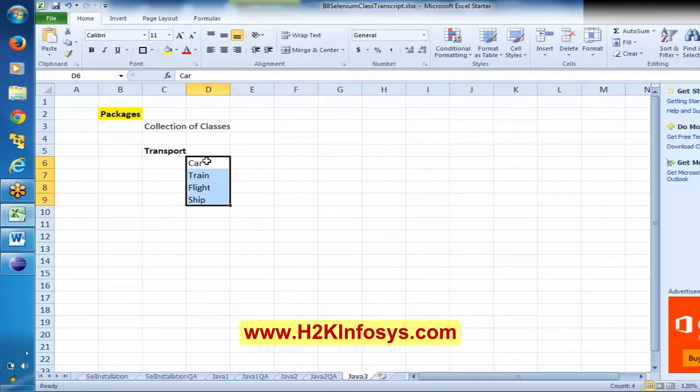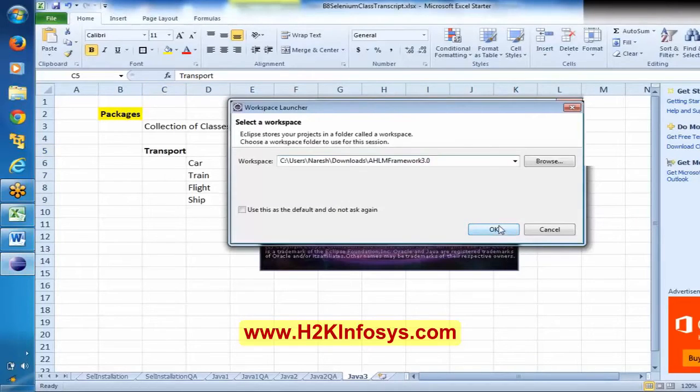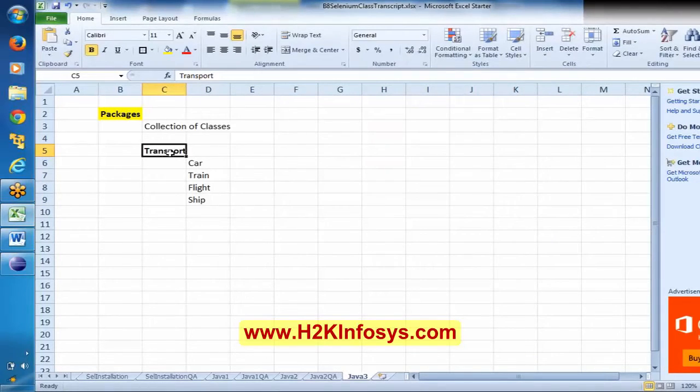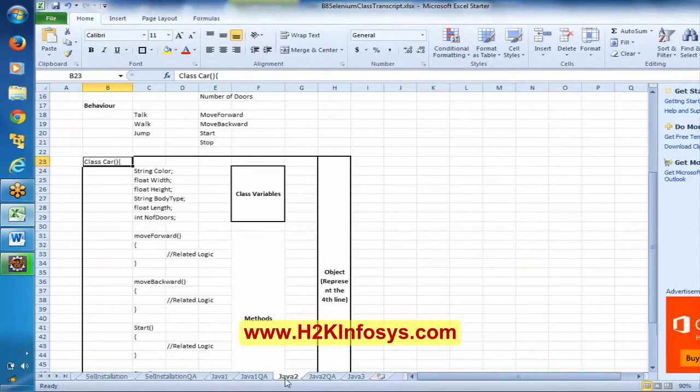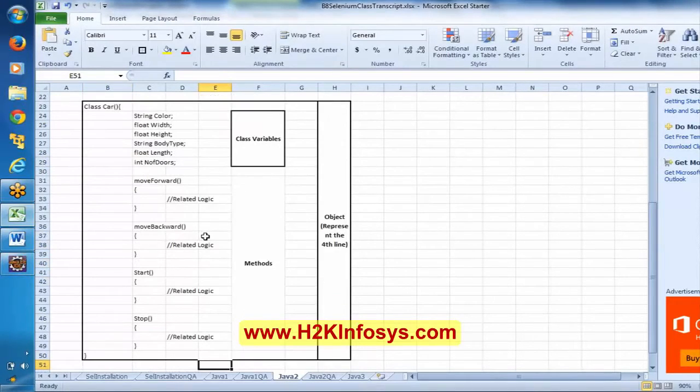Okay, in general terminology, I can say transport is a folder, and these are the different files in that folder. In general terminology, okay. Technically, in terms of Java, I have to call this a package, and these are the classes. Okay, let me show this. And now let me also show, we have been talking about a class, right? Here I am talking about a class car. Now let me show how to create this same class here in Java. Here in the Eclipse, we will try to create this.